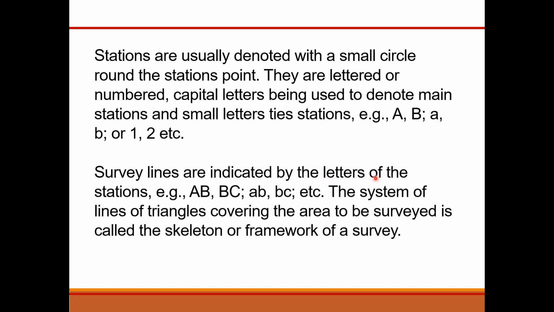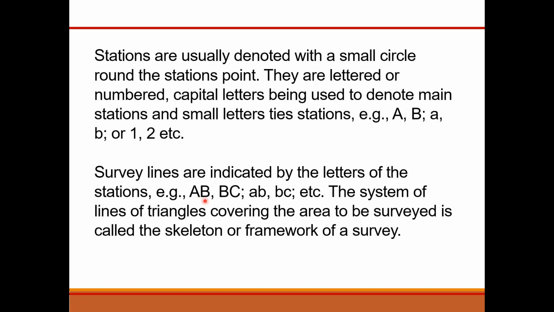Survey lines are indicated by the letters of the stations. For example, capital AB is the survey line, indicating the starting and ending letters of main station A and main station B.